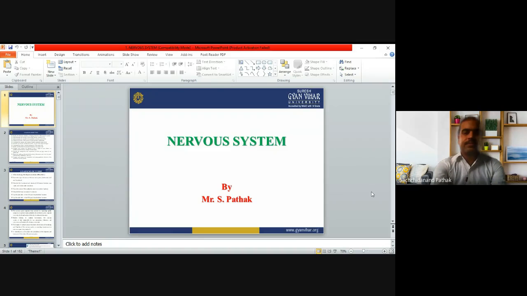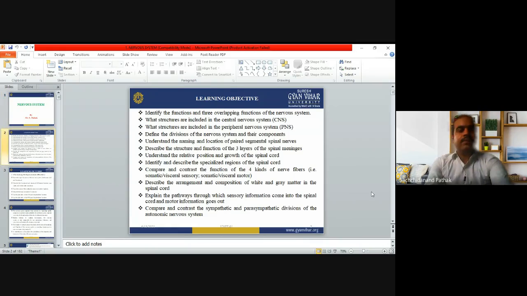nervous system. Now the objective of the nervous system is to identify the functions and three overlapping functions of the nervous system. That means the structure of the CNS, structure of the PNS, division of the nervous system, naming and location of the paired segmental spinal nerves. The spinal cord is there. So all things about the central nervous system and the peripheral nervous system. We are going to discuss both components.